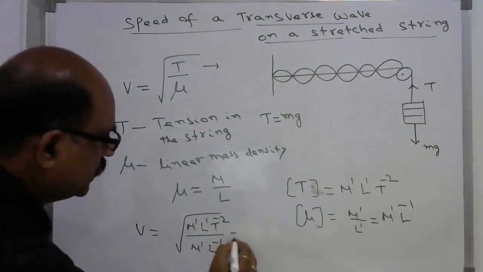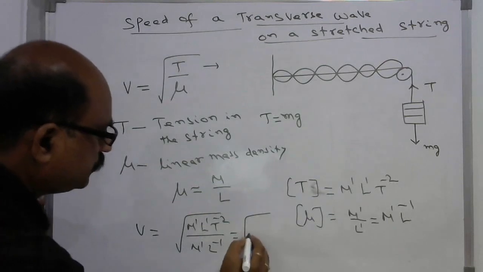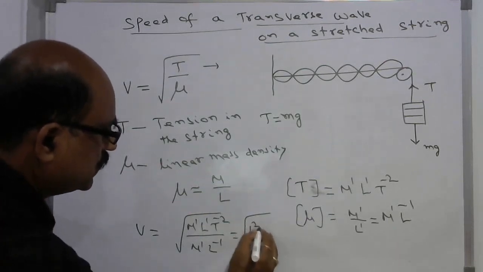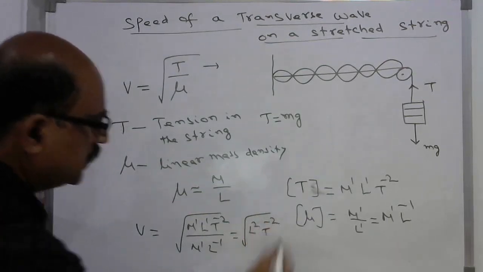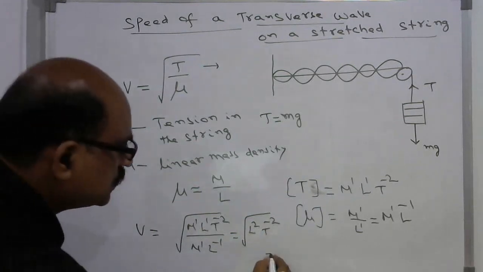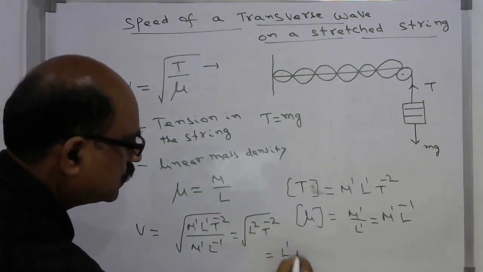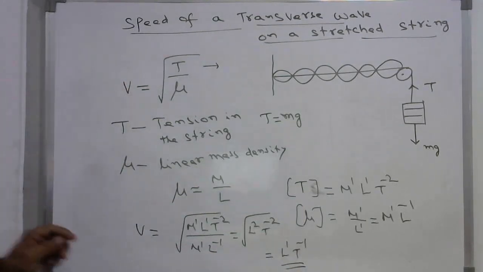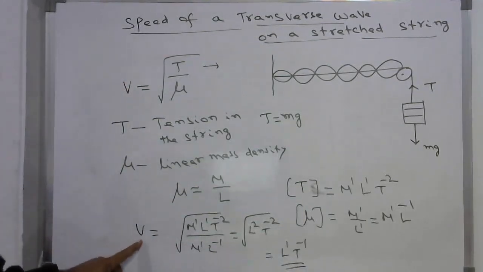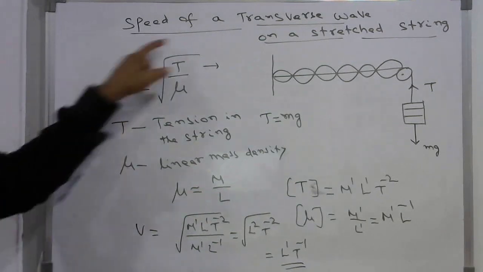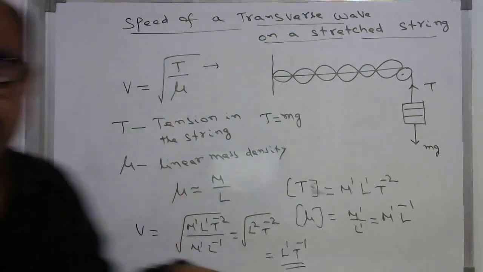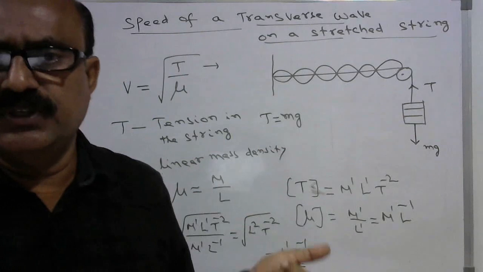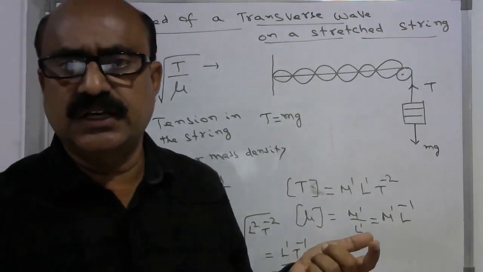Now you will get the square root of L^2 T^-2, so this is equal to L^1 T^-1. So this is the dimensional formula of velocity. So again this equation is also checked by using dimensional analysis.